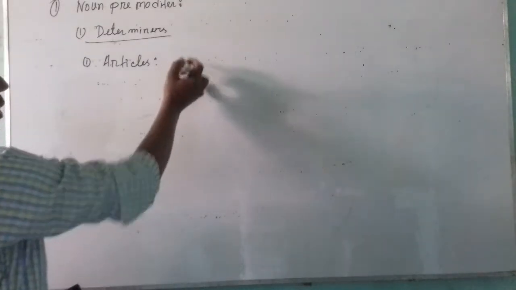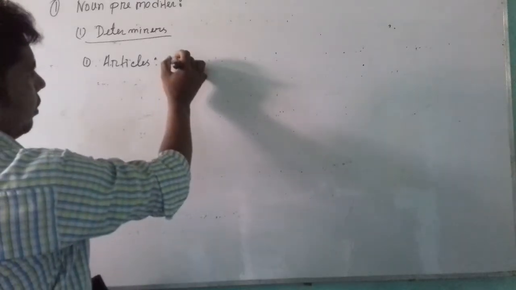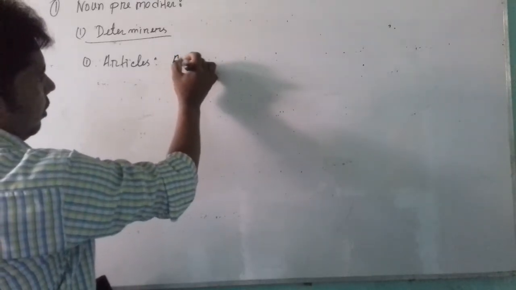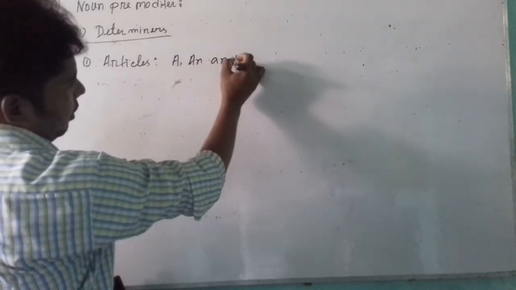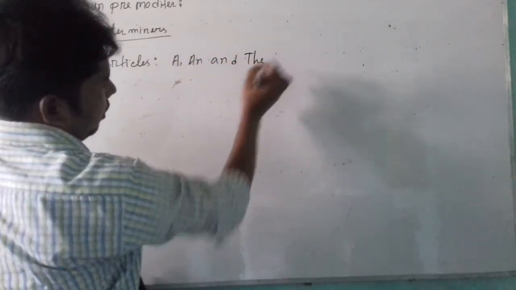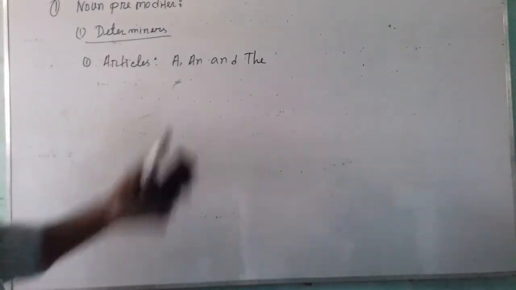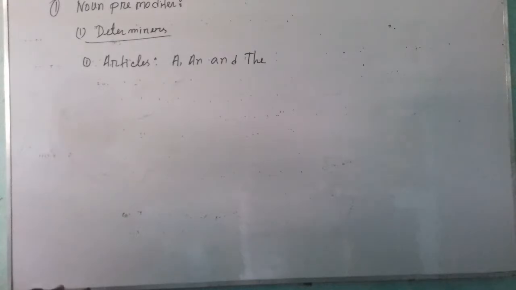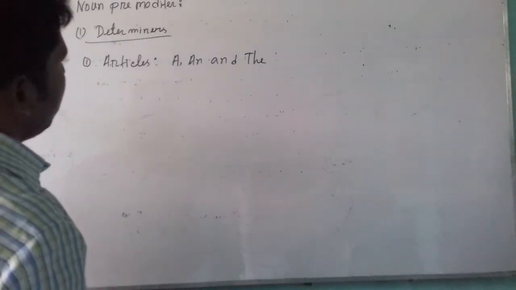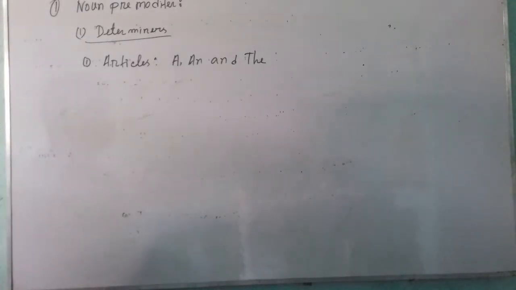We know that there are three articles: a, an, and the. There are three articles in English grammar, and these articles are used as predeterminers, pre-modifiers of nouns.